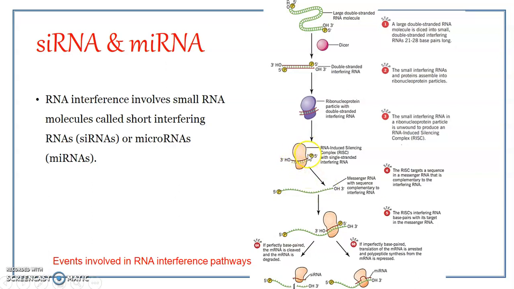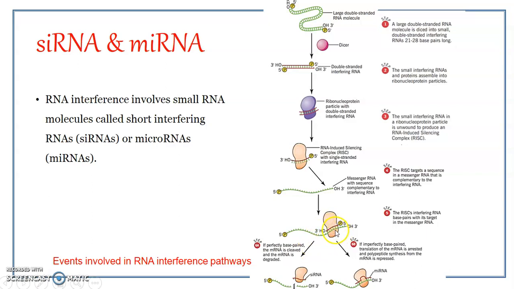So this RISC actually targets the specific sequence on the mRNA, and this sequence will have the base sequence complementary to the sequence present on this single-stranded interfering RNA. So the single-stranded interfering RNA can specifically bind to the complementary sequence on the mRNA. Right, so here you can see this is how it is being base paired. It is very specific, but this base pairing can be of two kinds.